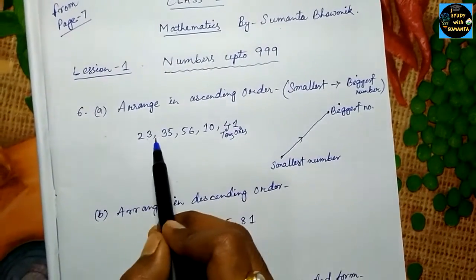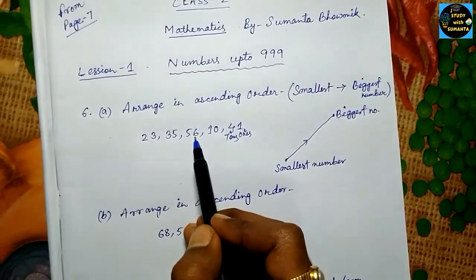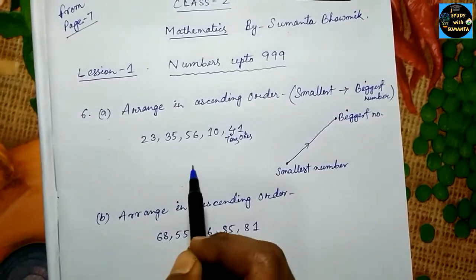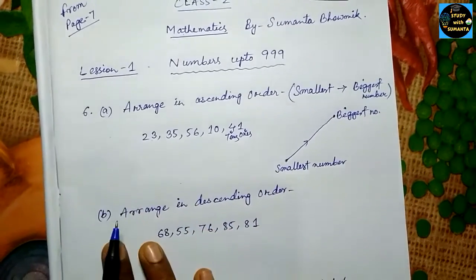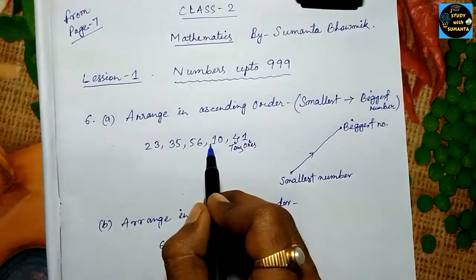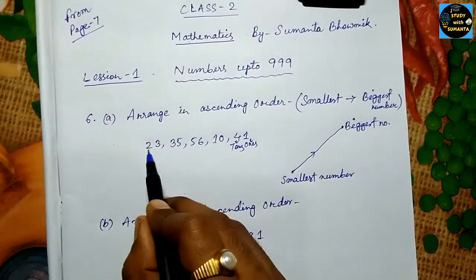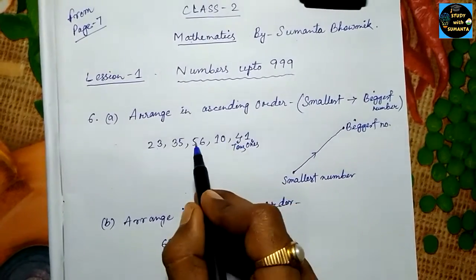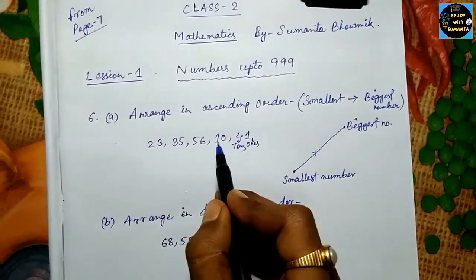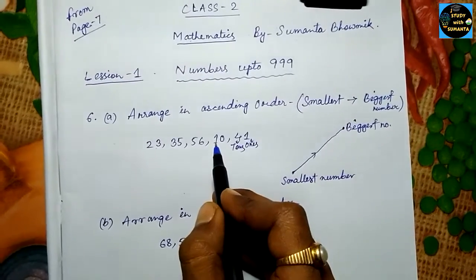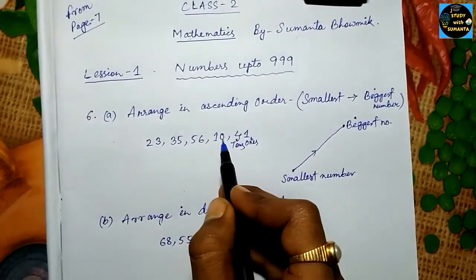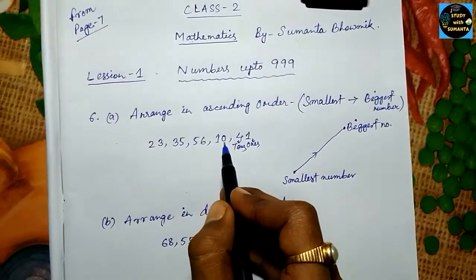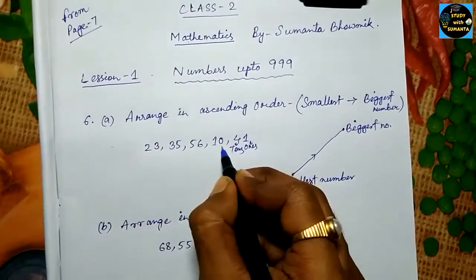So you see 23, 35, 56, 10, 41. We have to start from the smallest, then gradually go to the biggest number. To find the smallest number, see the 10 digits: we have 1, then 4, 5, 3, 2. So the smallest will be 1. Then in the 1 place we have 0. So 10 is the smallest number in this group. So let's start with it.